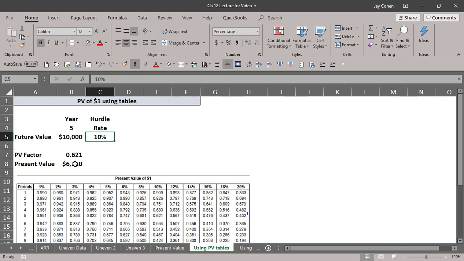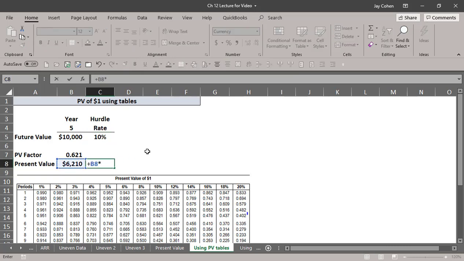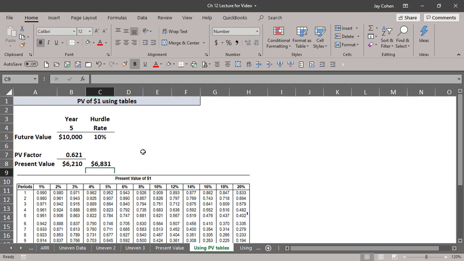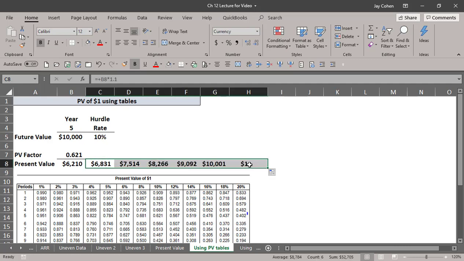That 0.621 is where I'm getting it from the table. What that's telling me is how much I would have at the end of year 1, and then I would just keep going, and at the end of year 5, I will have $10,000.